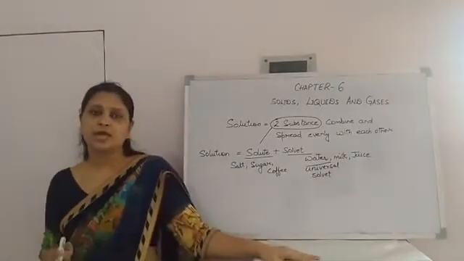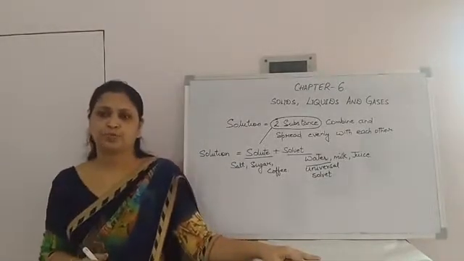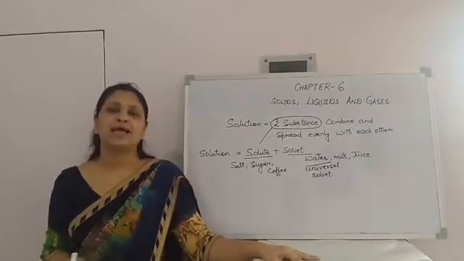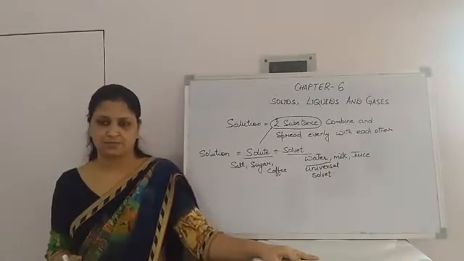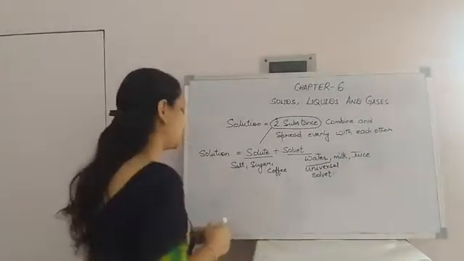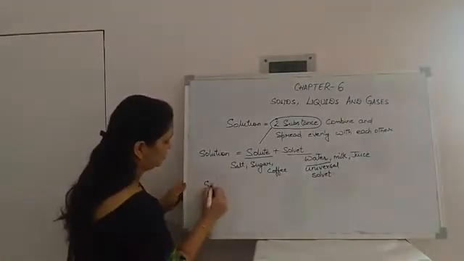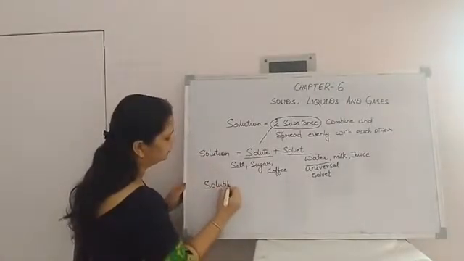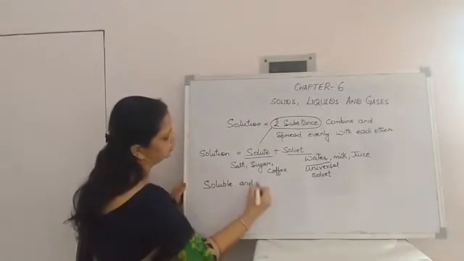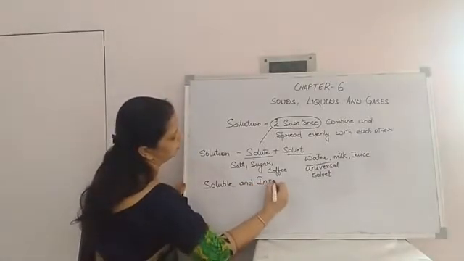Now children, today I am going to teach you about soluble and insoluble substances.